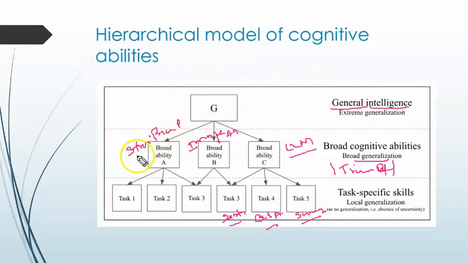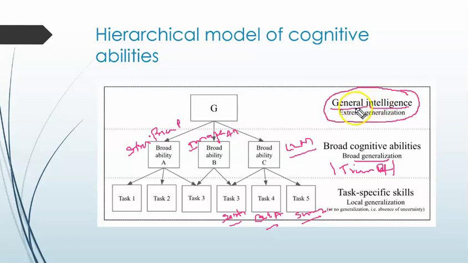We can analyze and forecast the stock price, analyze images, do sentiment analysis, summarize documents, and do question and answer. This is general intelligence. So if a system can do multiple different broad cognitive abilities, then it has general intelligence.